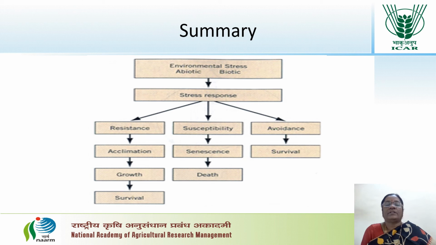The third way plants respond to stress conditions is avoidance. They are highly smart plants. They avoid the stress immediately when it occurs. The plant switches over to the reproductive stage. Immediately it produces flowers and seeds at a faster rate, and it undergoes dormancy. In that way it tries to avoid the stress conditions, and ultimately the species is able to survive for some time.